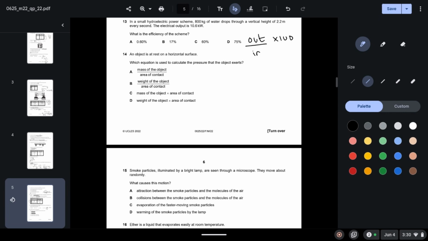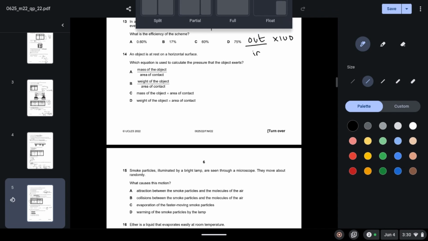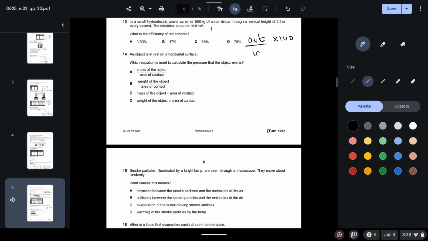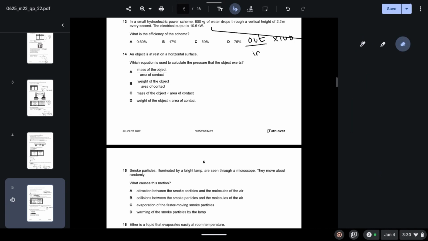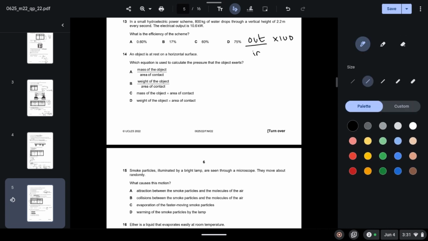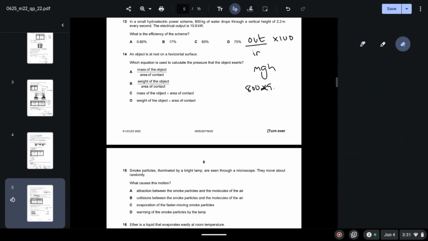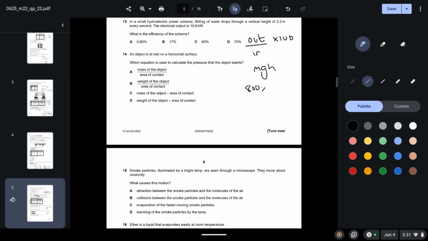So they have given us the output, so we'll have to calculate the input. We can use mgh for that because the water is falling from a vertical height. So I'll write it over here. mgh, mass we know is 800, gravitational field strength we take as 9.8, height we know is 2.2.